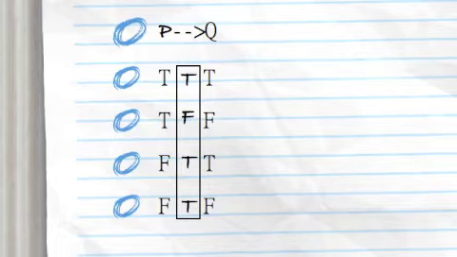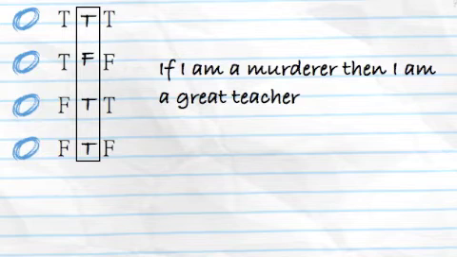Now the first two are usually somewhat accepted, and it's the last two which strike people as a bit odd. For instance, consider the sentence, if I am a murderer, then I am a great teacher. Here the antecedent is false, I'm not actually a murderer, and let's assume for argument's sake that I am a great teacher.